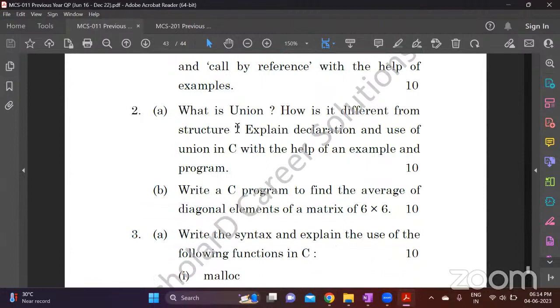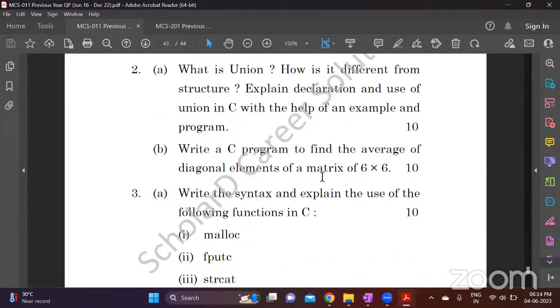And question about union and structure. Difference between structure and array or structure and union. Definitely there is a question based on this, and it is a very simple question where you don't have to actually write a program. Explain what it is and the difference between them. So very most frequently asked question. So make sure you learn that as well.